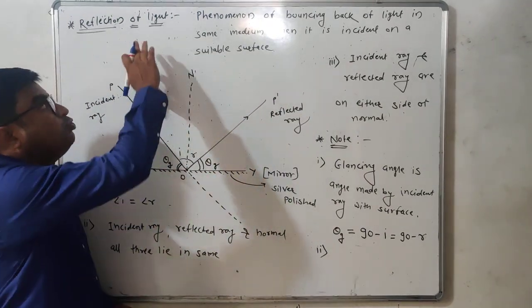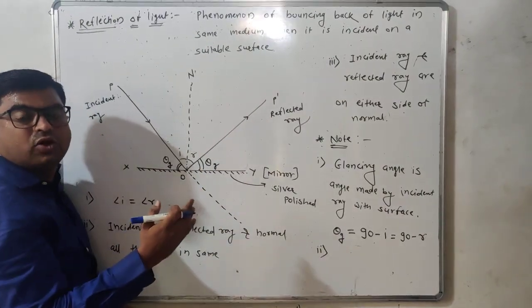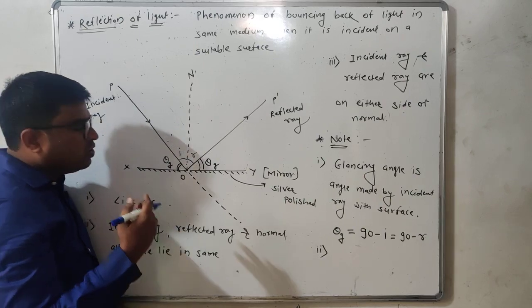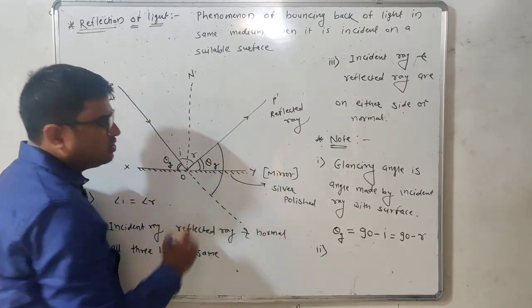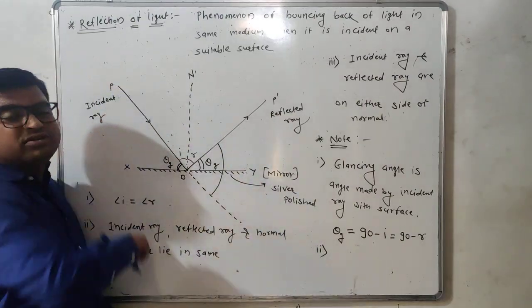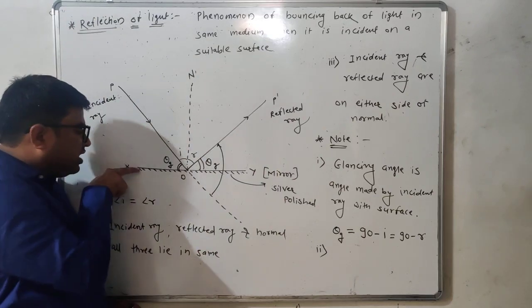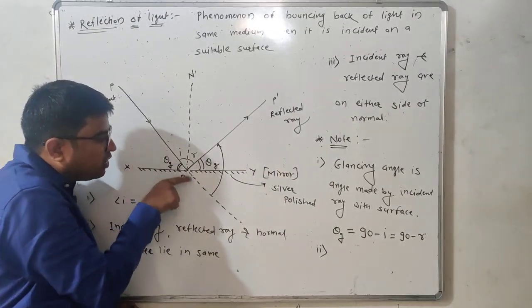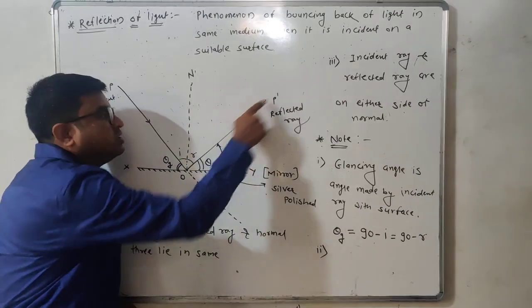That means due to reflection, the ray of light deviates or bends. What is the angle of deviation produced due to reflection? If this surface is absent, the incident ray should travel along this dotted path, but due to reflection it now travels along this path.